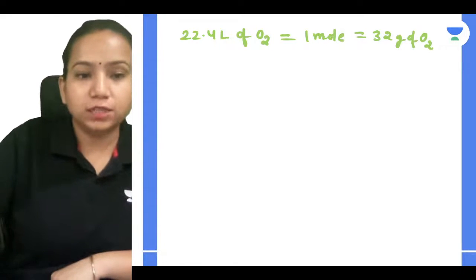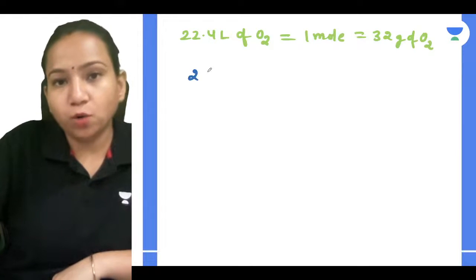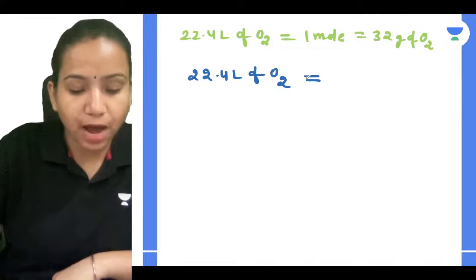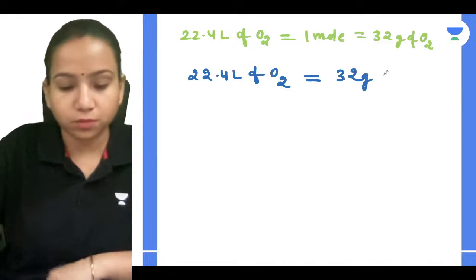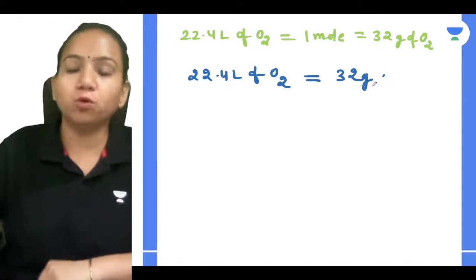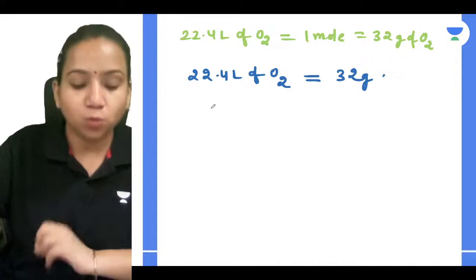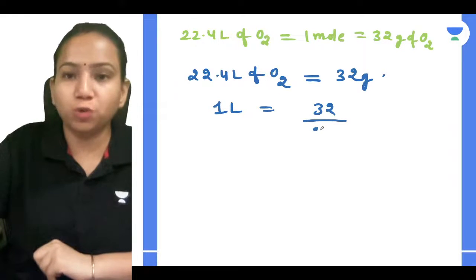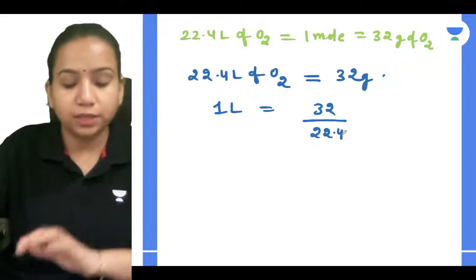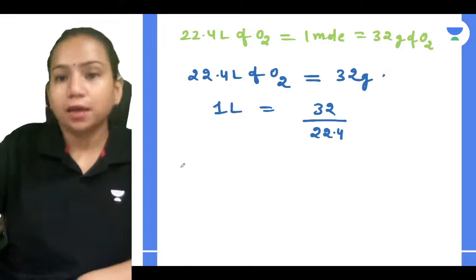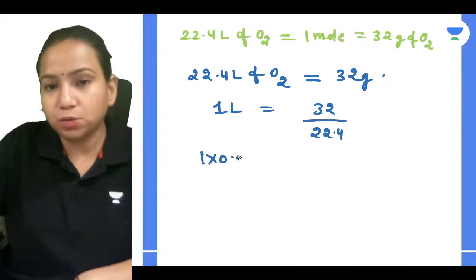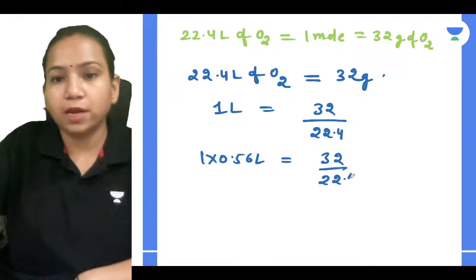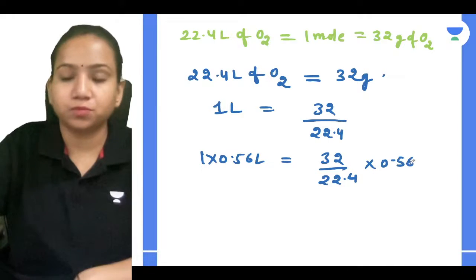If 22.4 liter of O2 has a mass of 32 gram, then 1 liter will have 32 divided by 22.4, and 0.56 liter, which is given in the question, you have to multiply on this side also by 0.56.